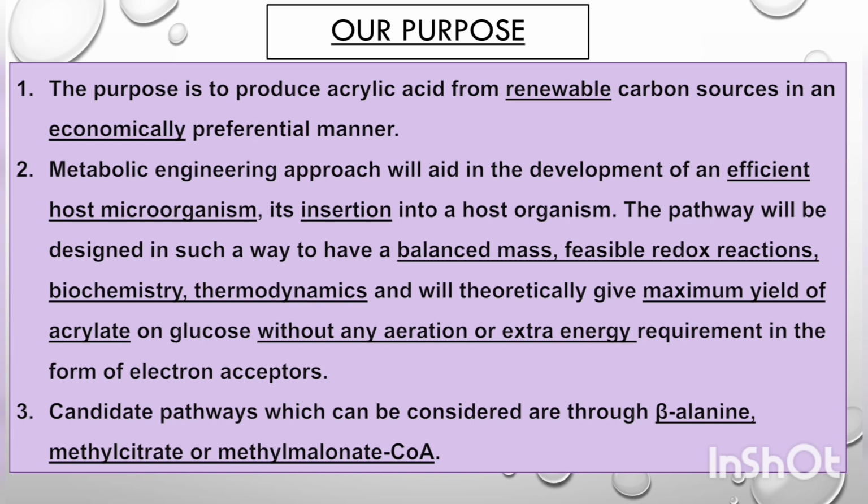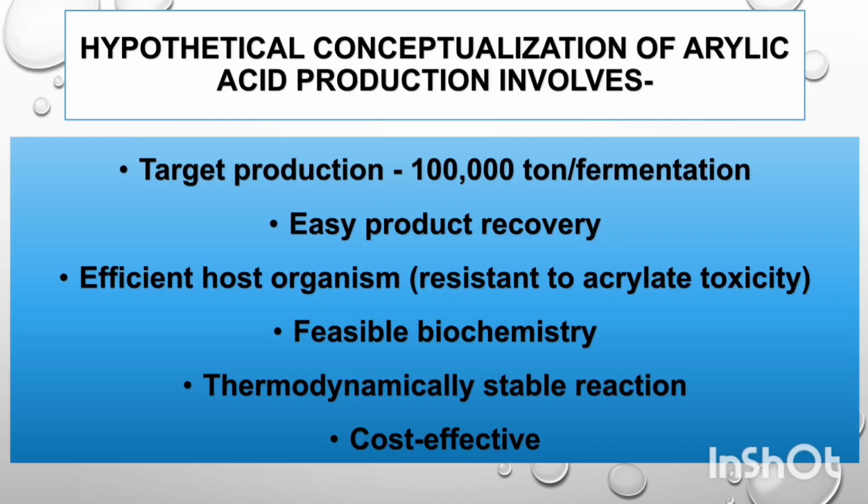The pathway will be designed in such a way as to have a balanced mass, feasible redox reaction, biochemistry, and thermodynamics, and will theoretically give maximum yield of acrylate on glucose without any aeration or extra energy requirement in the form of electron acceptors. Candidate pathways which can be considered are through beta-alanine, methyl citrate, or methylmalonyl coenzyme A.